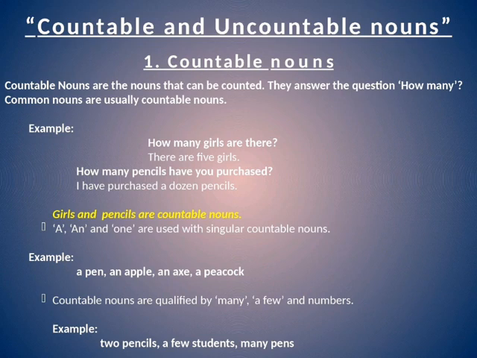For example, a pen. For a single pen you can use a pen, an apple, an axe, a peacock. Countable nouns are qualified by many, a few and numbers. For example, 2 pencils, a few students, many pens. So these are countable nouns.